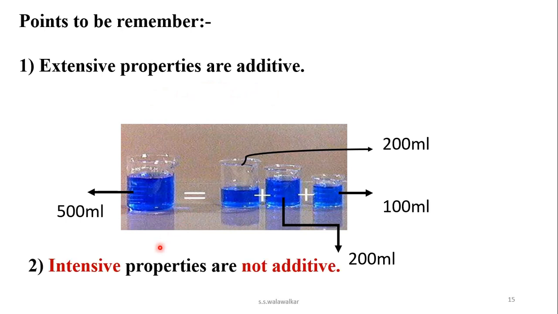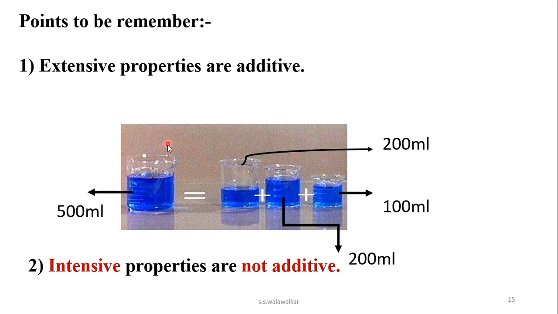But intensive properties are not additive. That means if this water has a temperature of 25 degrees Celsius, this water sample also has a temperature of 25 degrees Celsius, and this water also has a temperature of 25 degrees Celsius, then the water present in this container has a temperature not of 75 degrees Celsius, but the temperature of the water in this container is also equal to 25 degrees Celsius.